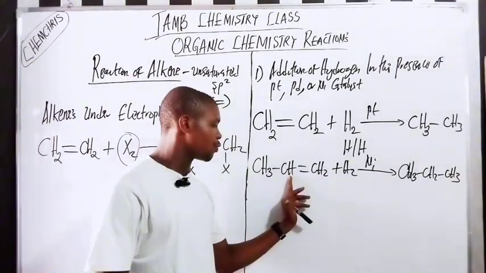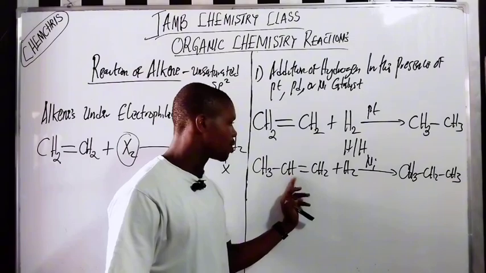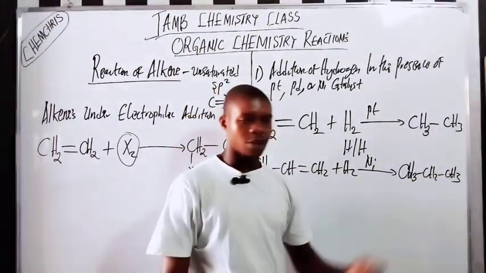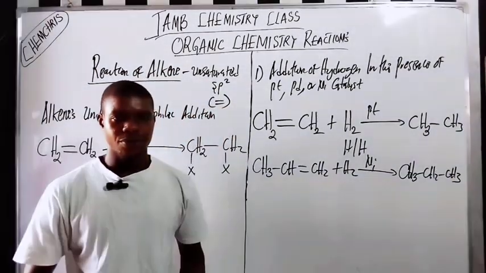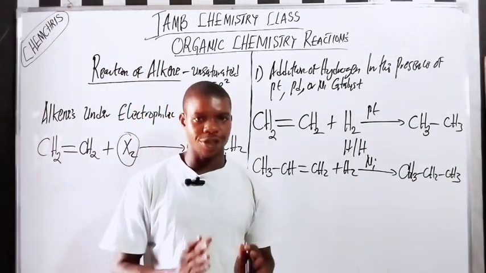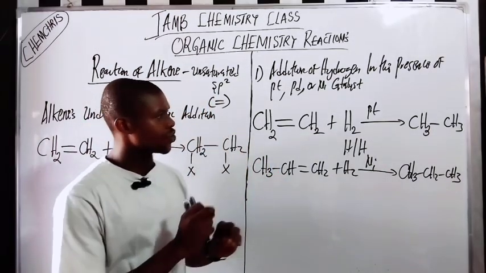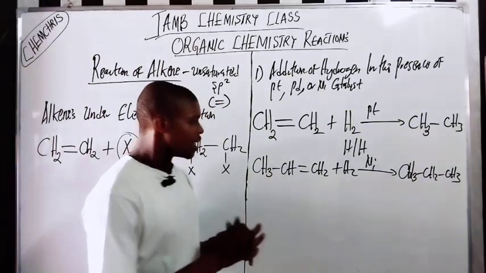One hydrogen is added here, so CH becomes CH2. Add one hydrogen here, that becomes CH2. You break the double bond. Do you understand? So this is everything about hydrogenation. There are different ways in which they can ask questions in the JAMB exam. So let's move to the next one.